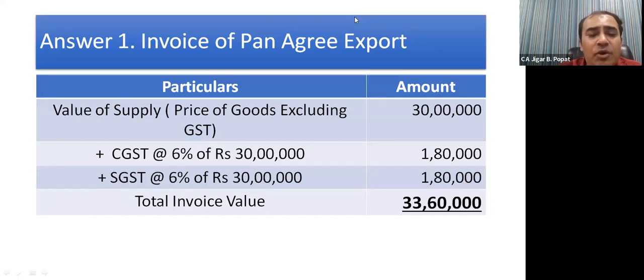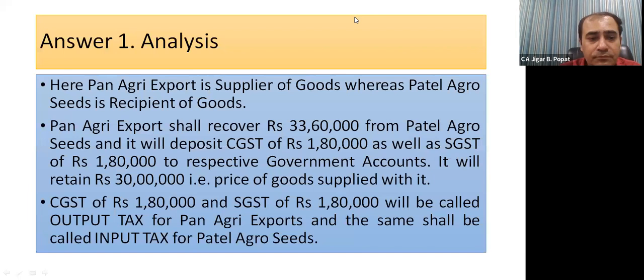Value of supply, that is price of goods excluding GST, 30 lakhs plus CGST at the rate 6% of 30 lakhs, 1,80,000, plus SGST at the rate 6% of 30 lakhs, 1,80,000. And so the total invoice value would be 33,60,000. Here Pan Agri Export is supplier of goods, whereas Patel Agro Seeds is recipient of goods. Pan Agri Export shall recover 33,60,000 from Patel Agro Seeds and it will deposit CGST of 1,80,000 and SGST of 1,80,000 to the respective government accounts. It will retain rupees 30 lakhs, that is price of goods supplied.